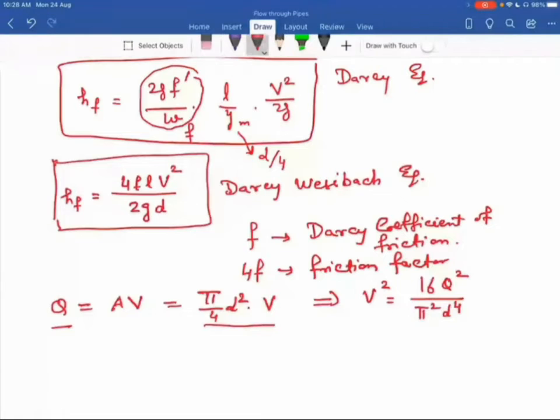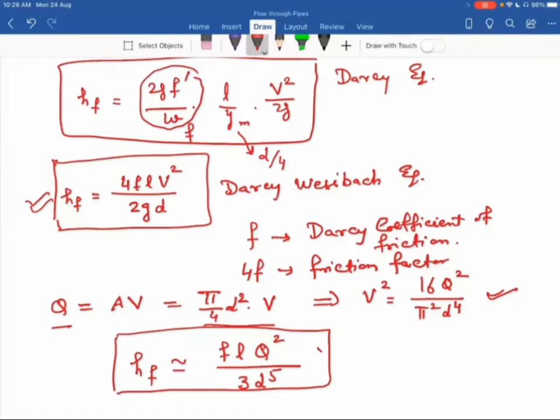Replace V square in this term by this V square. Then you see HF is approximately equal to F L Q square divided by 3 d raised to power 5. So in terms of discharge, you can use this formula for HF. Whatever constant value comes, that is approximately equal to 1 by 3. If velocity is given, you can also use the earlier formula.